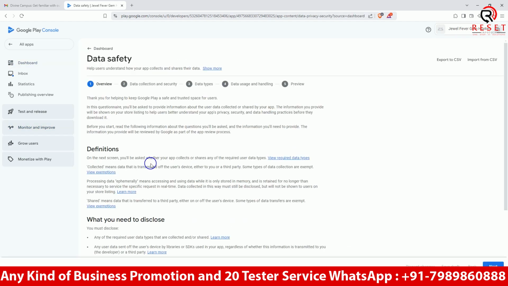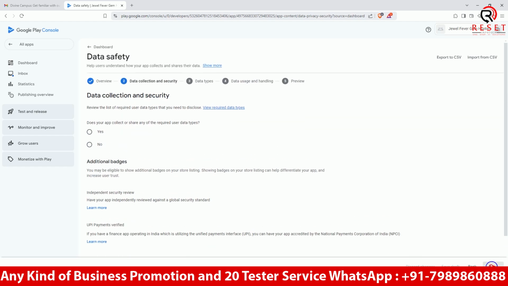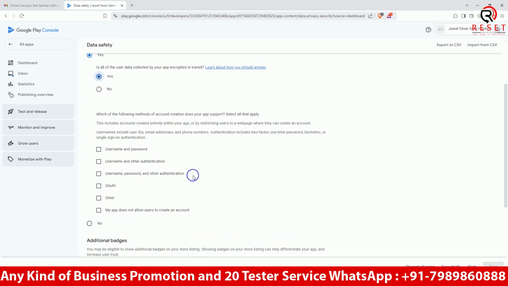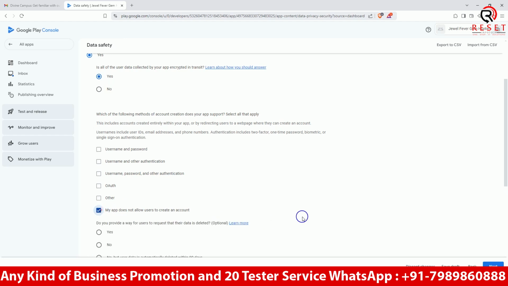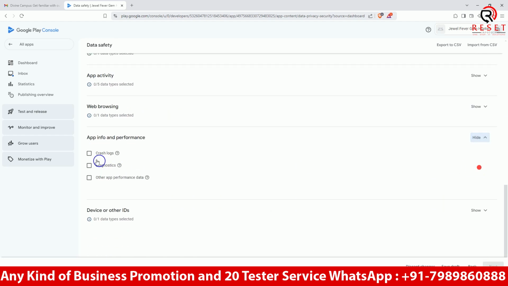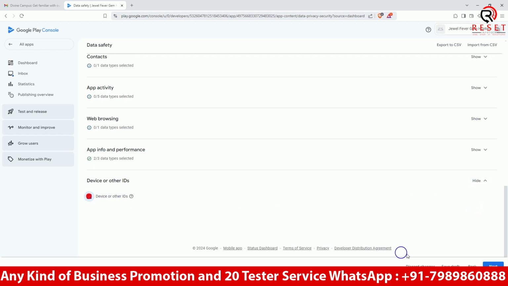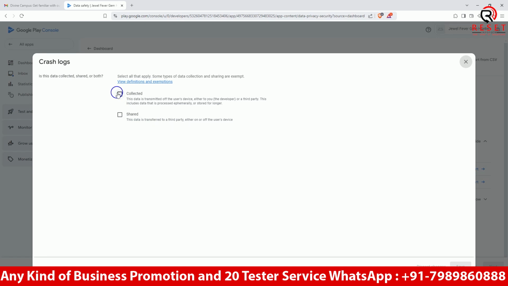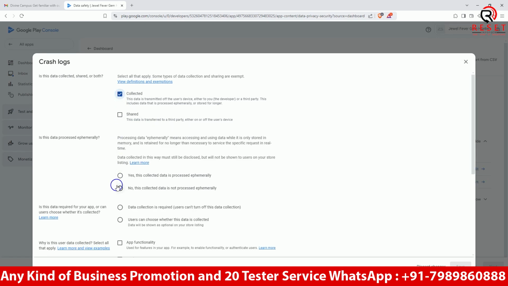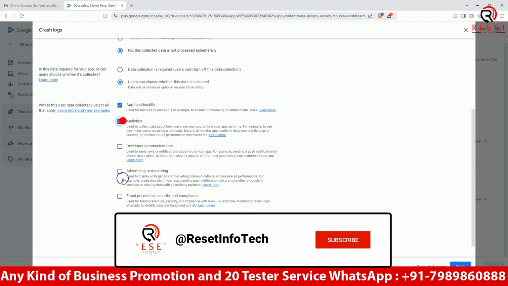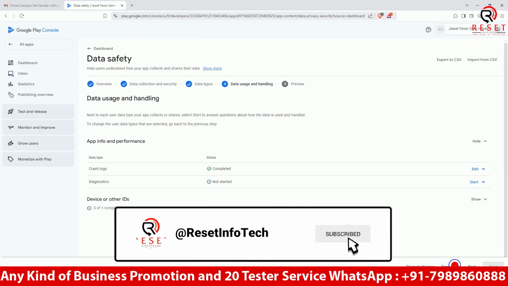Data safety. In this, yes, as you are running ads, it means you are taking data, so you have to mention that. We will take only crash logs, diagnostics and the device ID. As we are running ads, we have to show that we are taking this data. We are officially not collecting it, but the SDK ads will take the data.